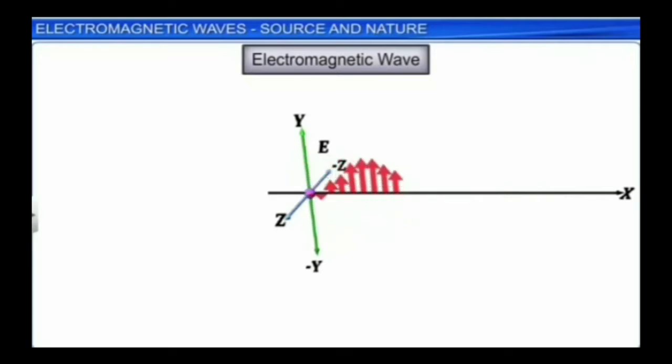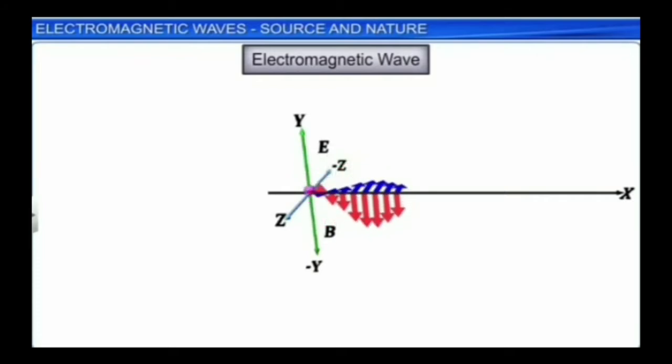Maxwell stated that a time varying electric field produces a magnetic field. So here the oscillating electric field will be producing a magnetic field. The magnetic field produced will be of oscillating nature and it will be oscillating in a direction perpendicular to the direction of oscillation of the electric field, and the magnetic field will be propagating in the x direction.